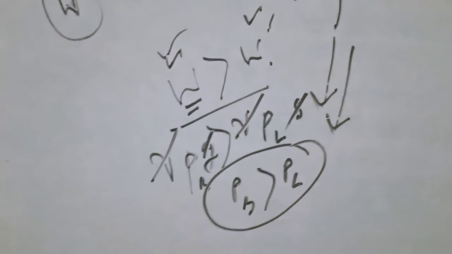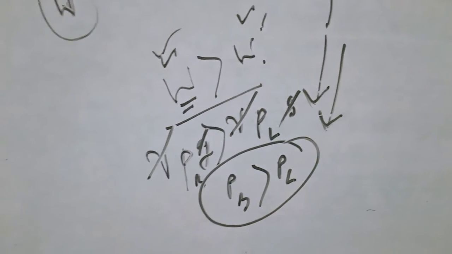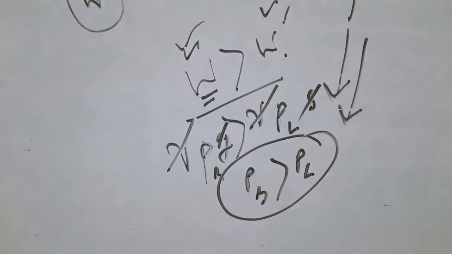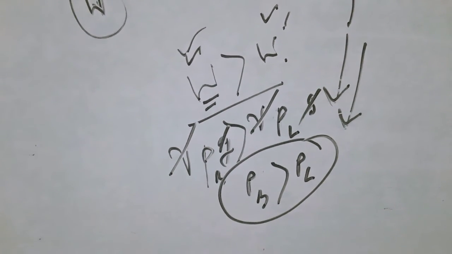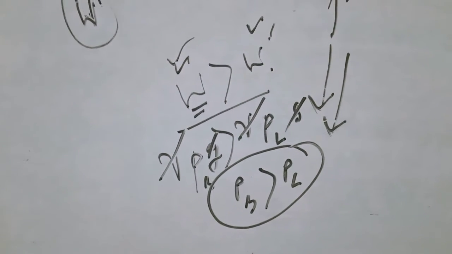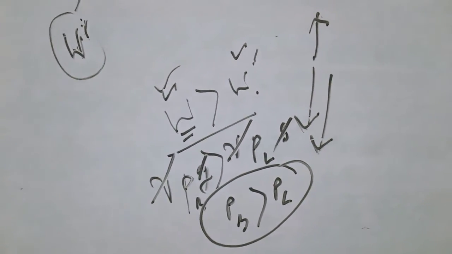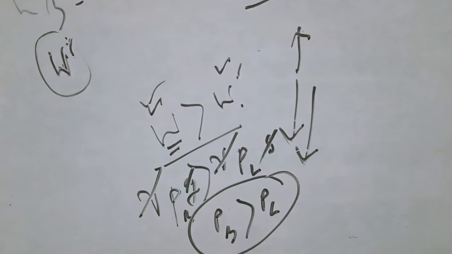Now another case arises, the reverse of this one. When W dash is greater than W, what will happen? If you calculate in the same manner, you will get a reverse sign, that means the density of the liquid will be greater than the density of the body. So when the density of the liquid is greater than the density of the body, it will float, because a net upward force acts on the body. As a result, it reaches the surface.